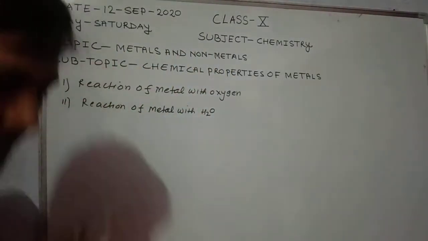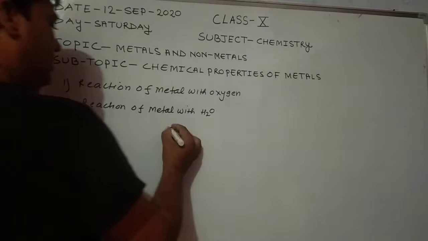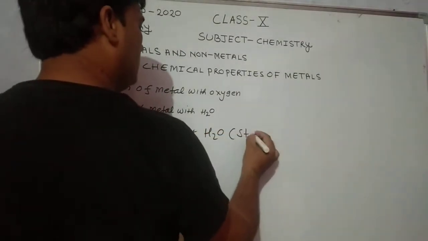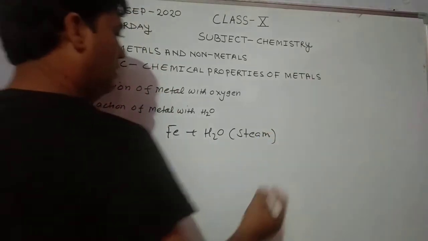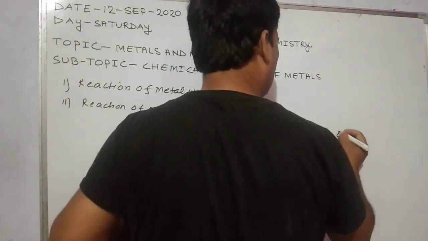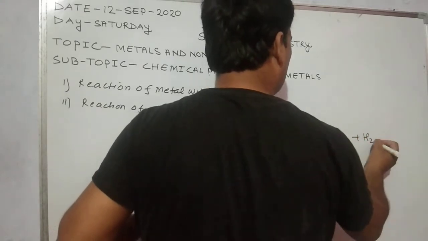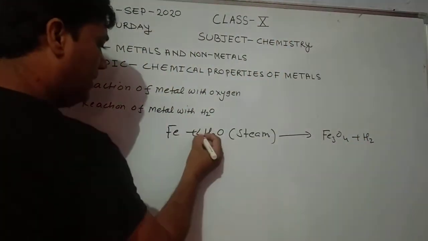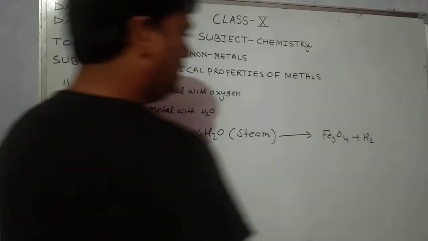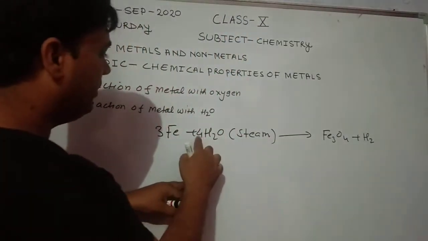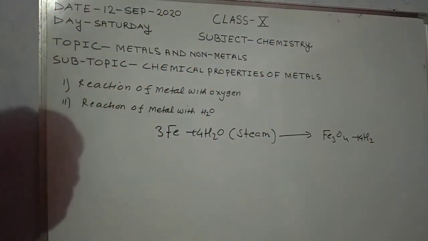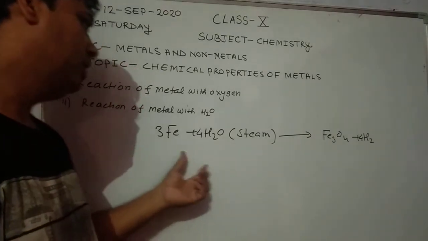Next, iron. Iron also reacts with steam: Fe plus H2O forms iron oxide, that is Fe3O4, plus H2. It is required to balance, 3Fe and 4H2O. The total number of hydrogen is 8, so you are required to multiply hydrogen on the product side by 4.